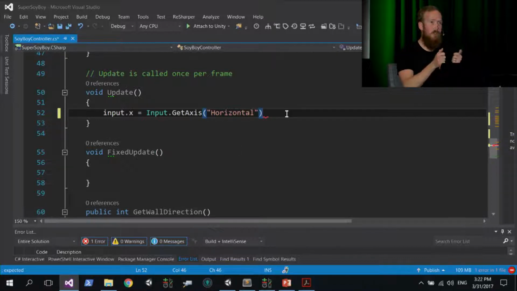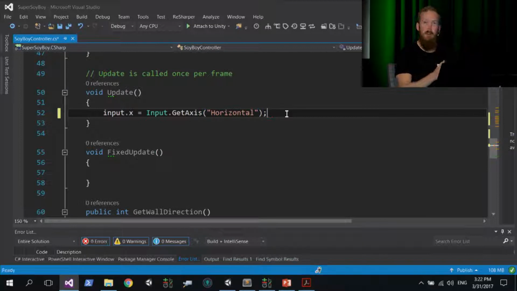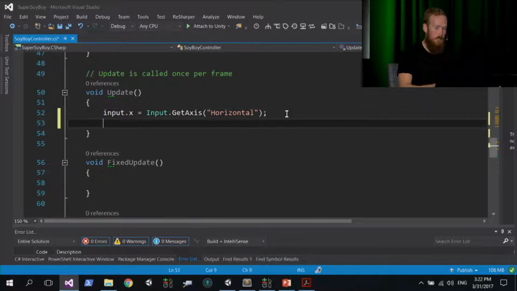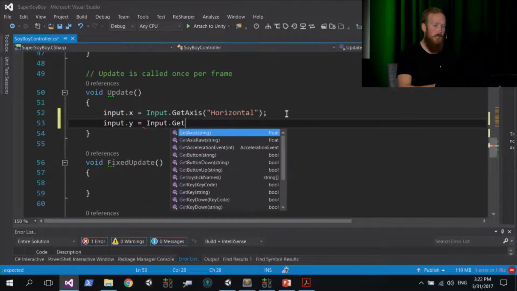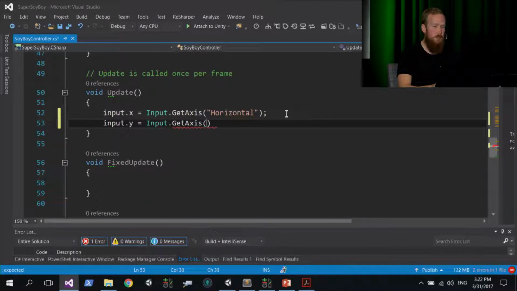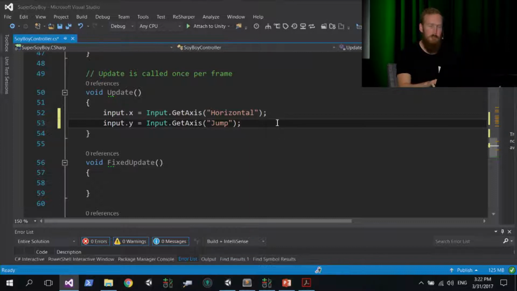Basically, if you're using a game controller, it's your analog stick going left and right. It captures input from that. Or if you're on the keyboard, A and D, or left and right arrows. And it's going to capture a value between -1 and 1 based on whether you're going left or right. Okay, so input.y, this is now up and down. This is going to be for jump. Same thing, input.getAxis, and in the axis name, we're going to pass in the axis called jump, which is another axis that Unity gives you. That's when you press spacebar on your keyboard, basically, or A on your controller, for example, if you're on Xbox.